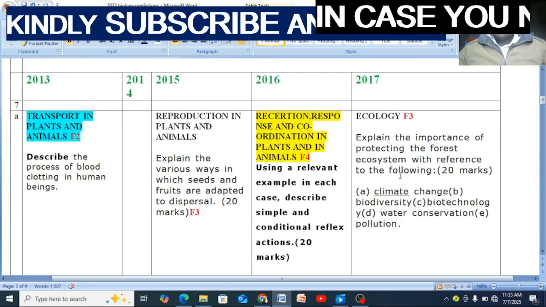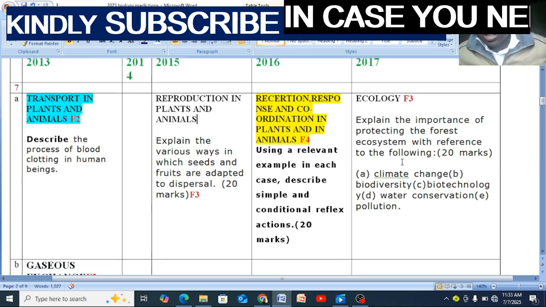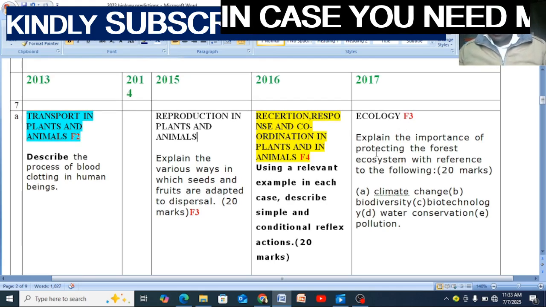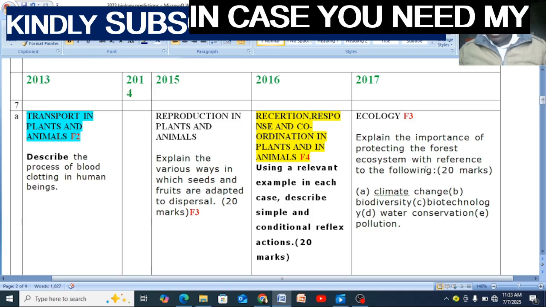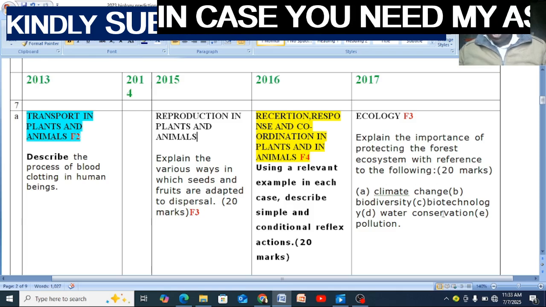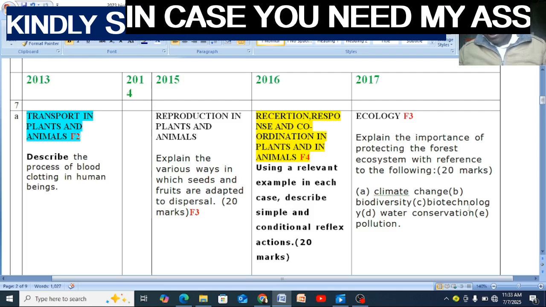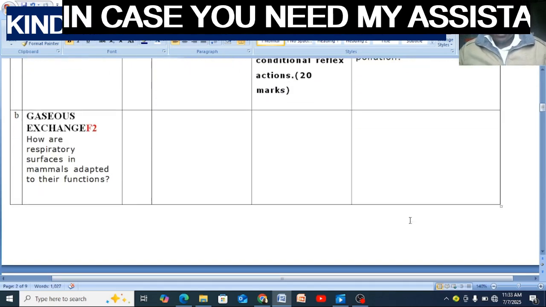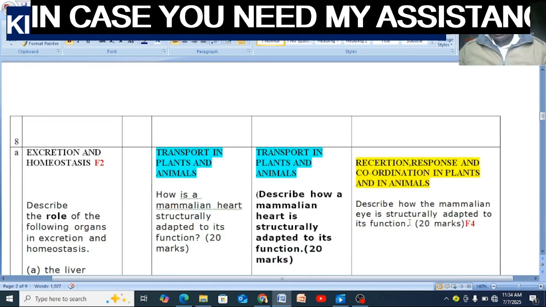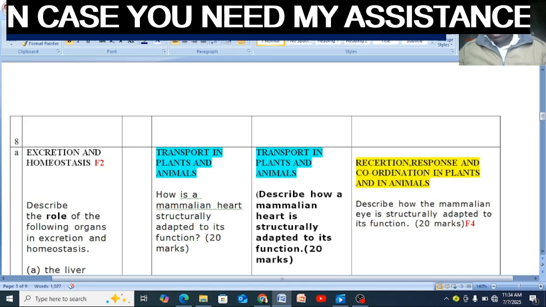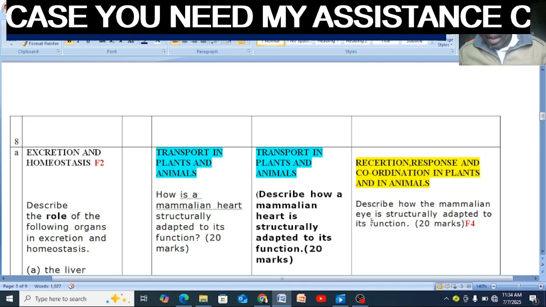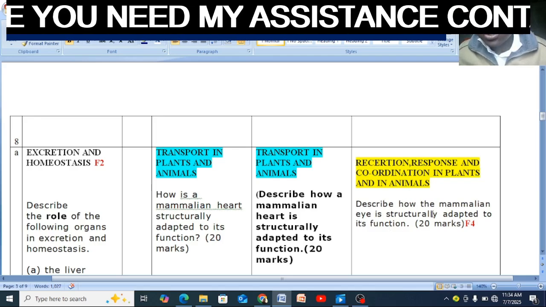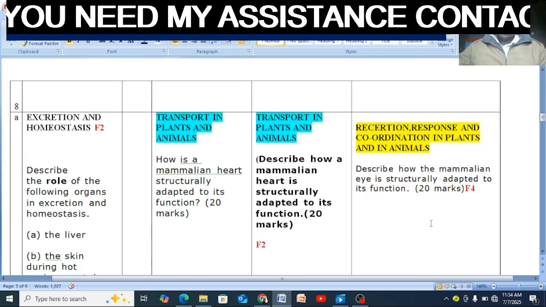2017, number 7, the essay came from Ecology Form 3. Explain the importance of protecting the forest ecosystem with reference to the following, 20 marks: climate change, biodiversity, biotechnology, water conservation, and pollution. Question 8, 2017 was reception. The mammalian eye, reception response. Describe how the mammalian eye is structurally adapted to its function, 20 marks.